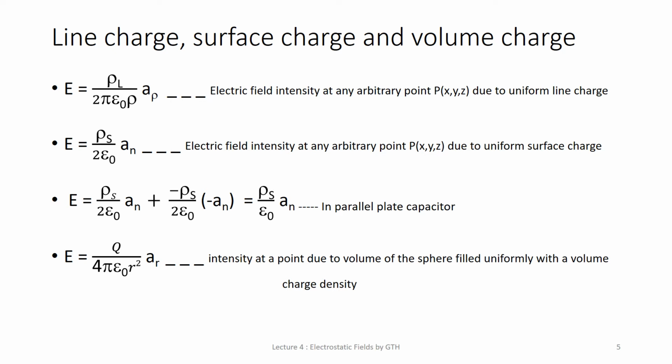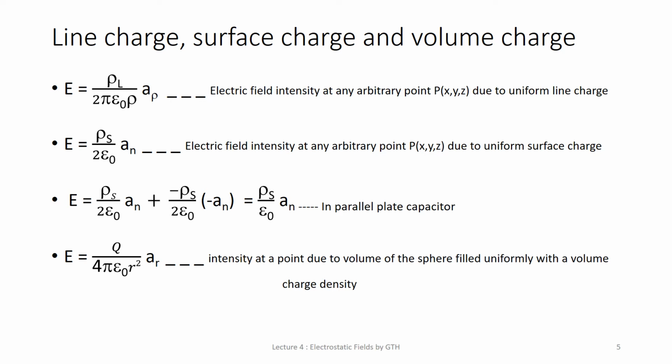Using this equation for uniform surface charge density, the electric field intensity equation for a parallel plate capacitor can also be derived. Here there are two plates, one with charge density rho S, giving rho S over 2 epsilon 0, and the second plate with minus rho S, giving minus rho S over 2 epsilon 0, but with the normal vector in the opposite direction.